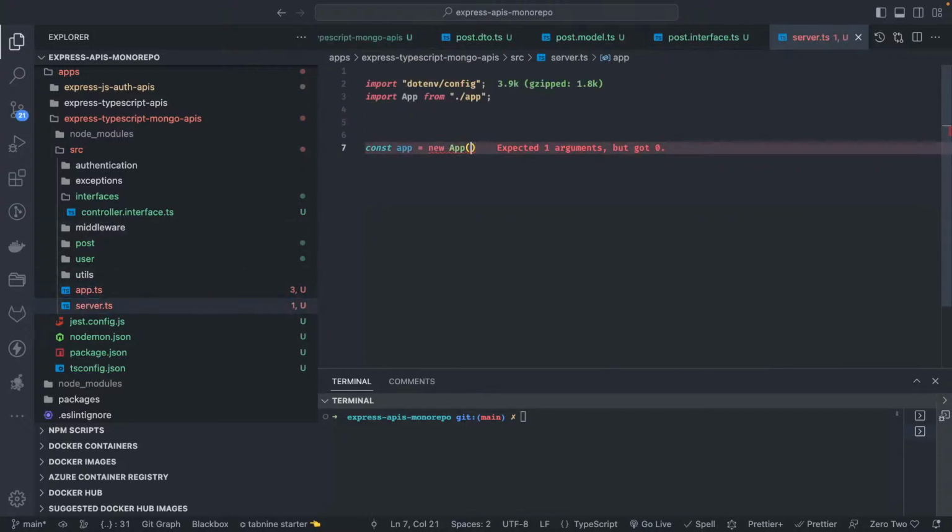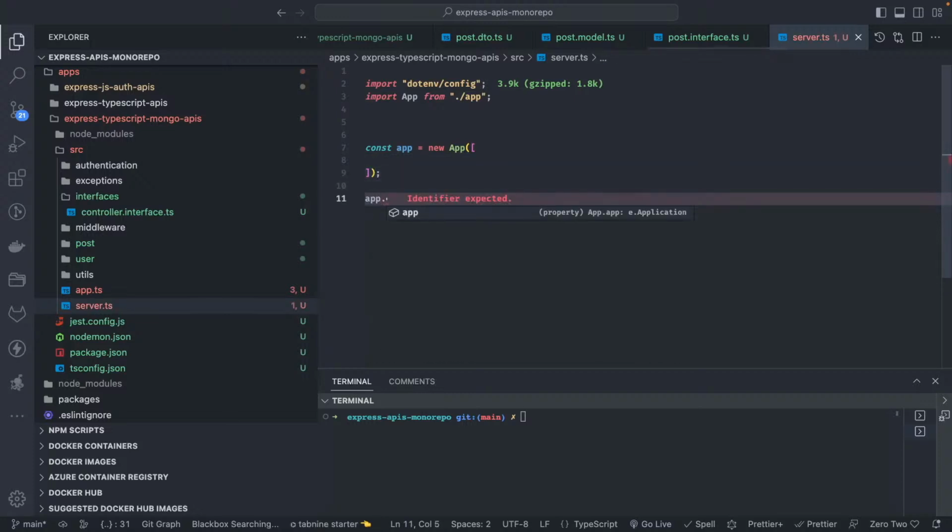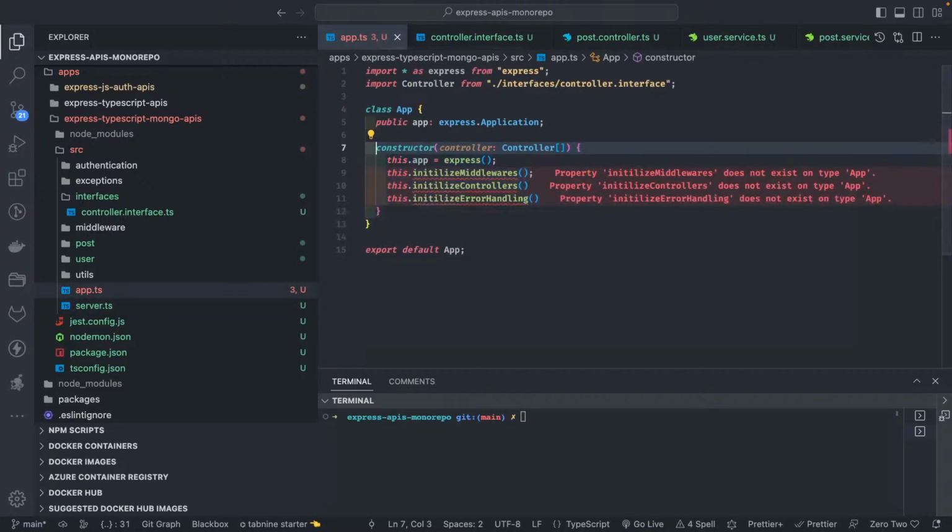Now here inside this, if you see, I'm going to pass the controllers array. So we are not writing Nest.js, we need to pass the objects of all the controllers we are going to create in our application. So I will be passing that, just specifying them here, and then app.listen. So app is going to be the instance of Express. And once you have the app instance, here you are going to define all the methods, public listen.